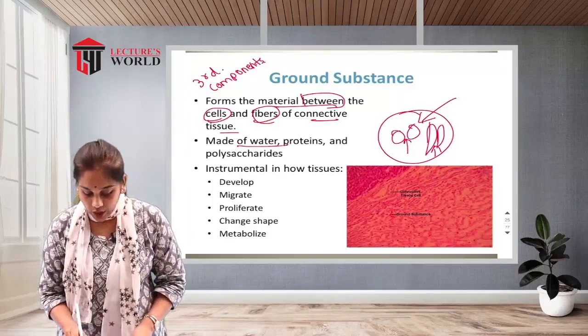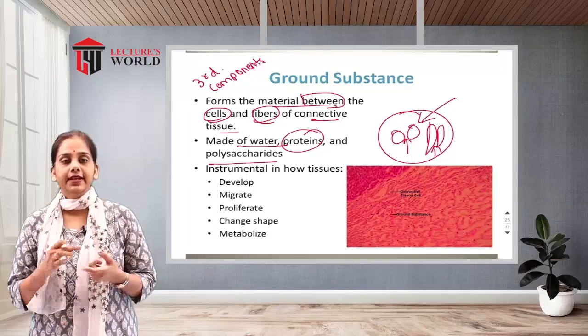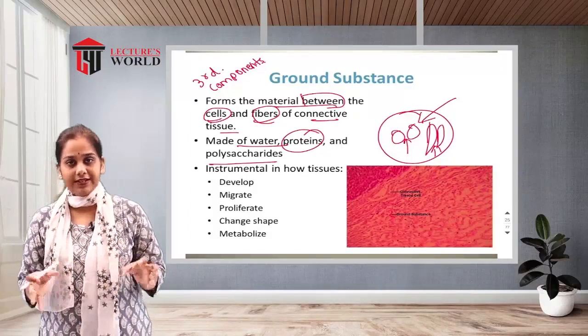It is made up of water, proteins and polysaccharides. It looks like a fluid.